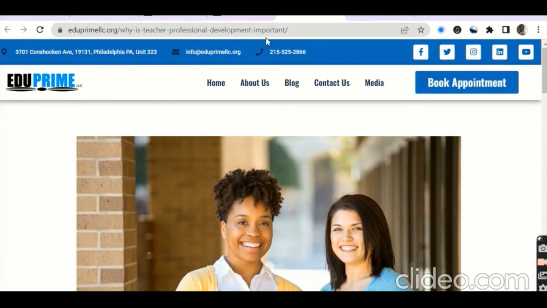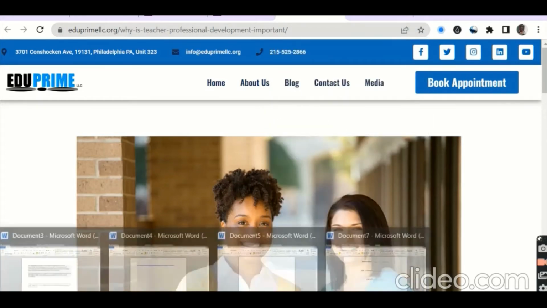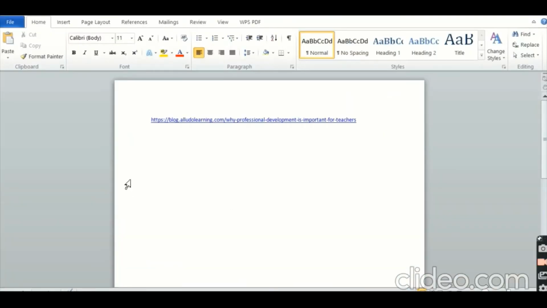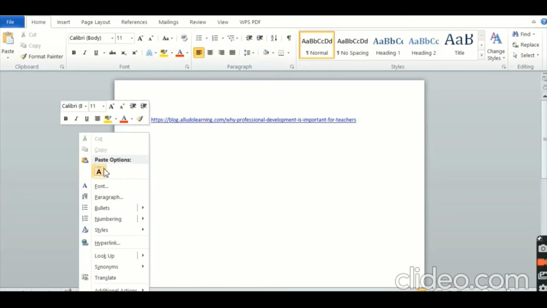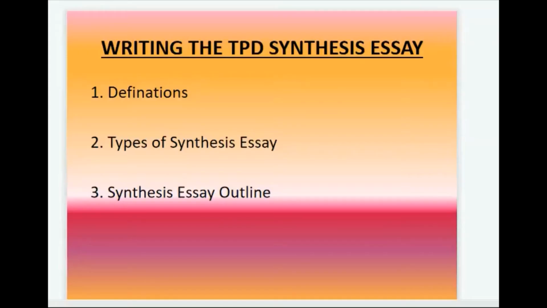So if it's a website, you can just click again, come to the title here, come to this arrow, share this page, copy the link, go to your Word document where you have the links, again enter to space them, right click, paste your link, enter to have it in blue. Once you have your sources ready and your references ready, now you can start writing the synthesis essay.